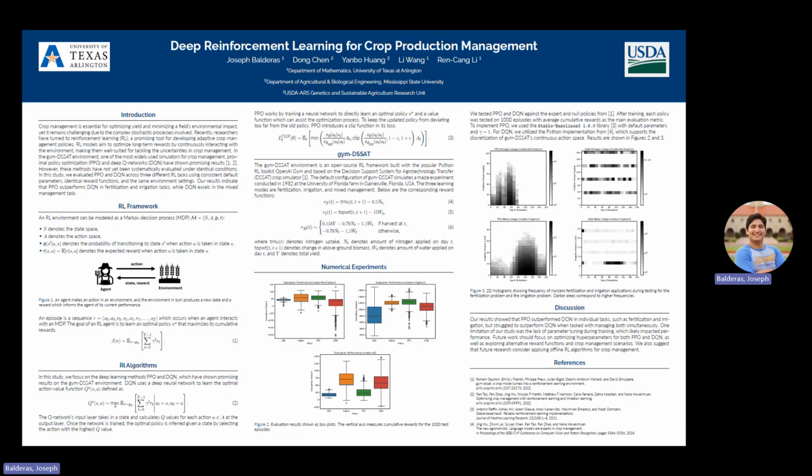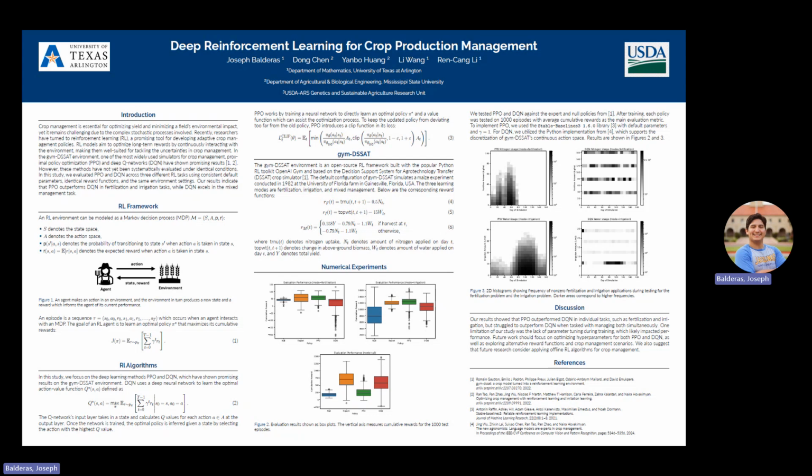The box plots in our numerical experiment section show the test results of 1,000 test runs of the two RL trained policies against an expert policy and a null policy. So the null policy works by always applying zero fertilizer and zero irrigation, and the expert policy is a static policy that has been informed by expert farmers.